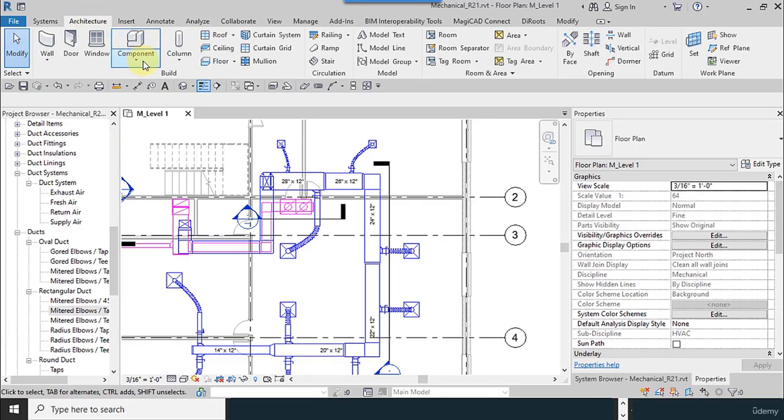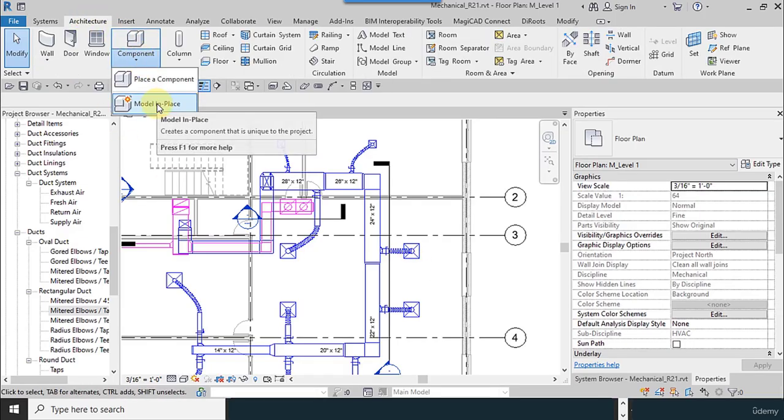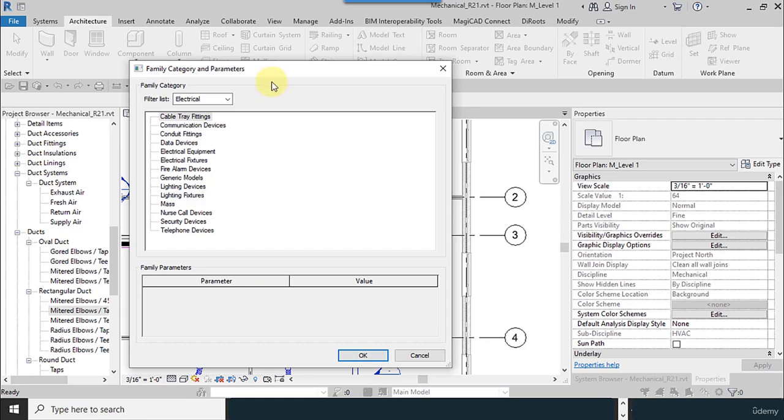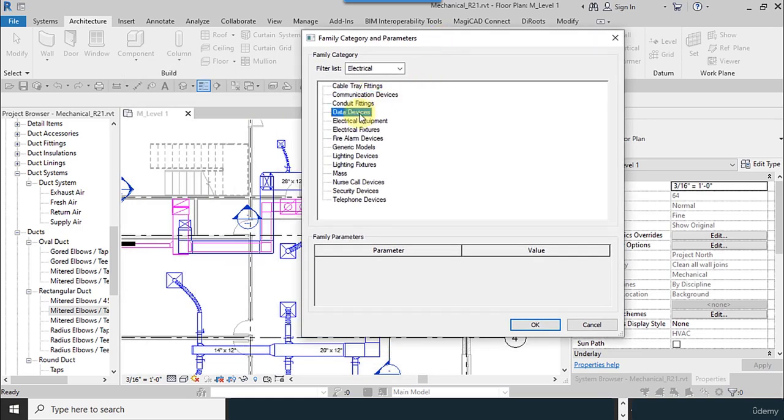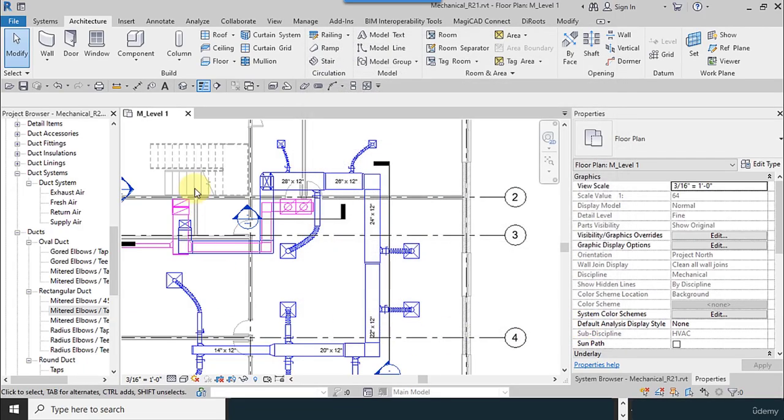And another one is Model In Place, and you select your desired category. After that, you can see the tools which belong to the family, and you can model the family inside your project.